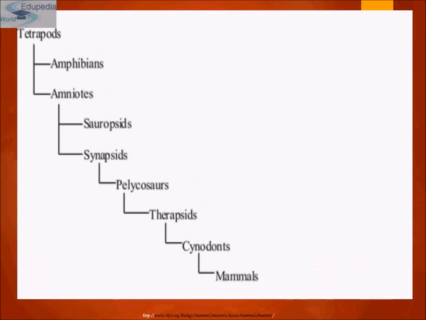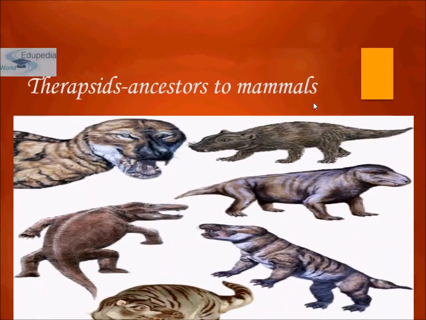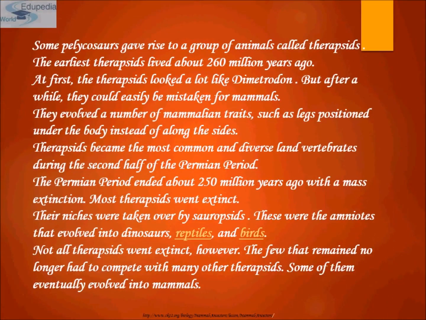Just showing you, this is Plecosaurus, from which therapsids evolved. After therapsids came cynodonts, and from cynodonts, mammals. So some Placosaurus gave rise to a group of animals called therapsids. The earliest therapsids lived about 260 million years ago.